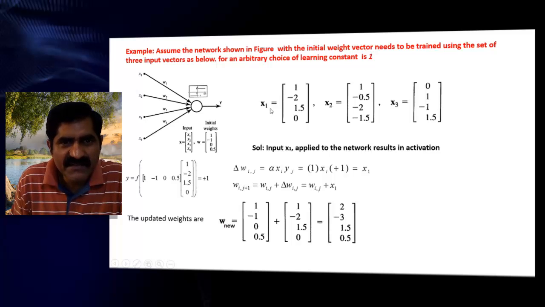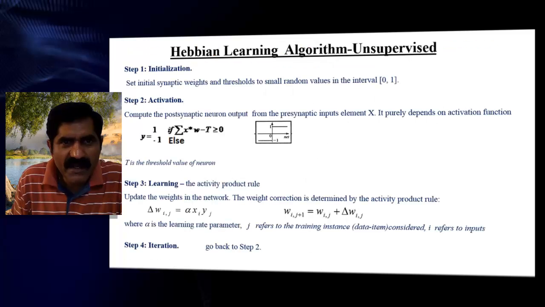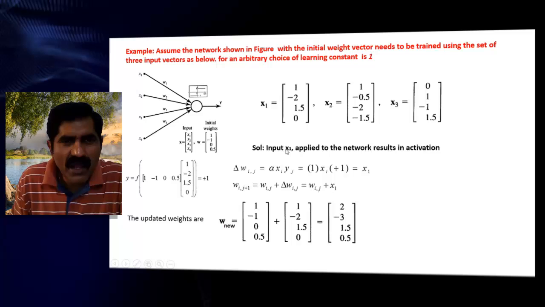First we try with x1. X1 is 1, -2, 1.5, 0. According to the algorithm, we take the multiplication x star w, nothing but w transpose into x.